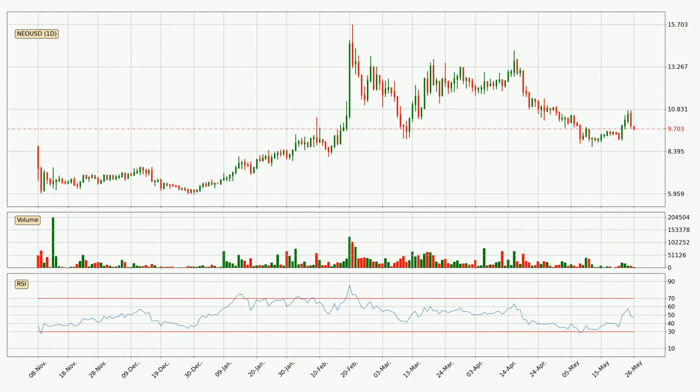Moving to the daily Relative Strength Index, the current daily RSI is at 46, so it doesn't show signs of overbought or oversold conditions at this point.